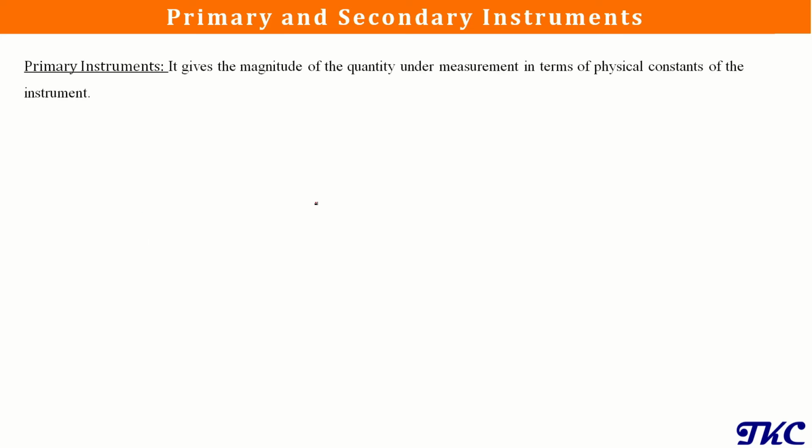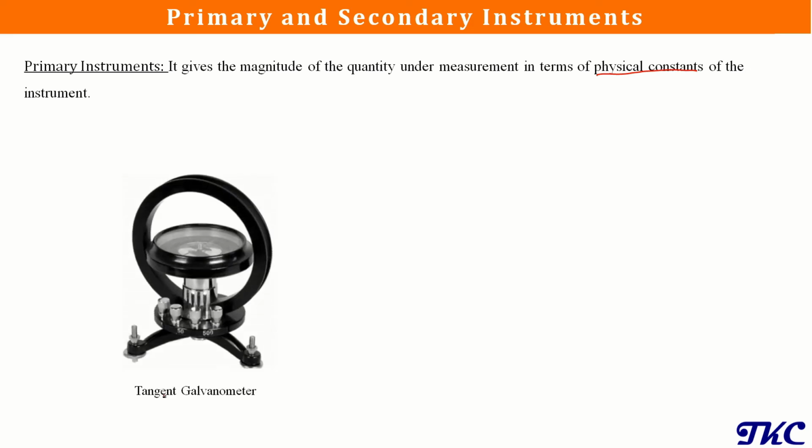Next, we have primary and secondary instruments. Whenever we use a primary instrument to measure the magnitude of a quantity, it always gives us some physical constant. It is not going to give us directly an output in the form of the input. Like this tangent galvanometer. We use the tangent galvanometer in laboratories for measurement of current, and we are also aware that current in this galvanometer will be proportional to tan of theta, and this theta is the deflection of the needle inside this galvanometer.